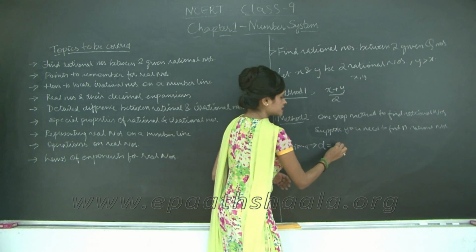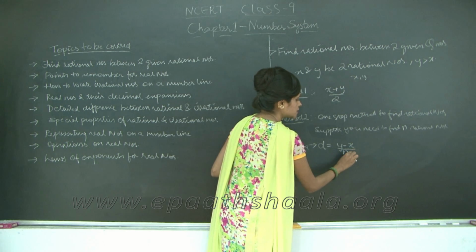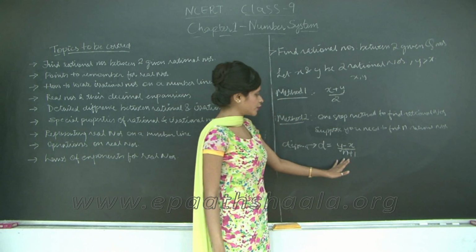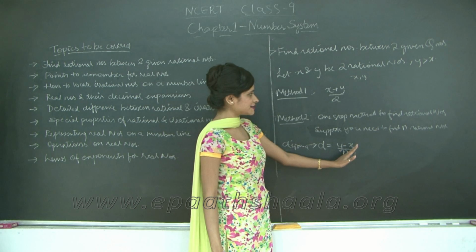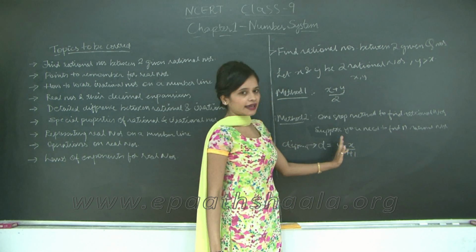The formula for this is (y minus x) upon (n plus 1). So if suppose you need to find 6 rational numbers, you are going to say 6 plus 1, and y minus x, because y is greater than x. If you take x greater than y, then it will be x minus y.